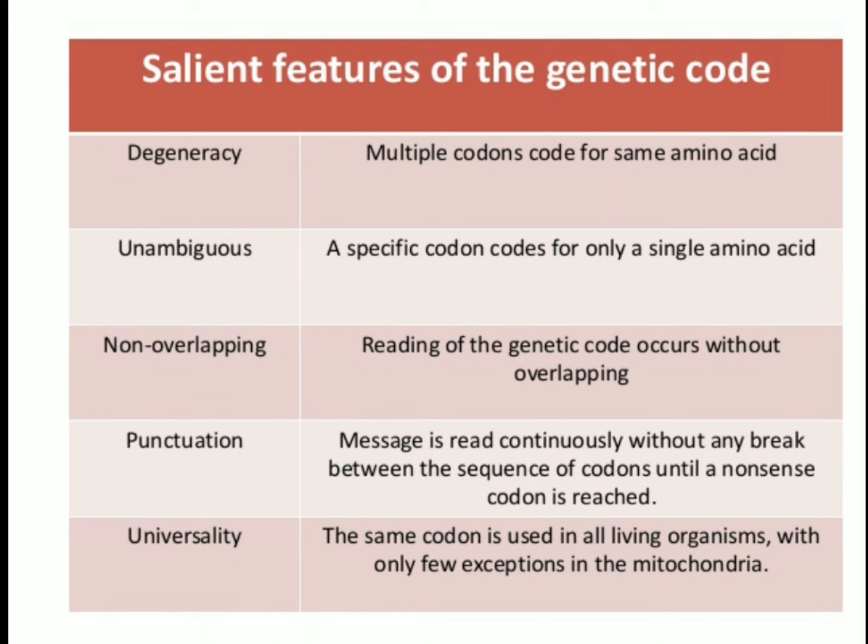Now the next one is non-overlapping. What does it mean? A nitrogenous base is a constituent of only one codon when reading the genetic code. When we are reading the genetic code, it should not be overlapping. For example, if we say AUG, then the next codon should start after G, not from within. This is called the non-overlapping behavior of the genetic code.